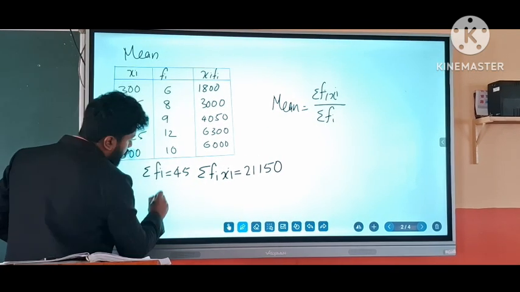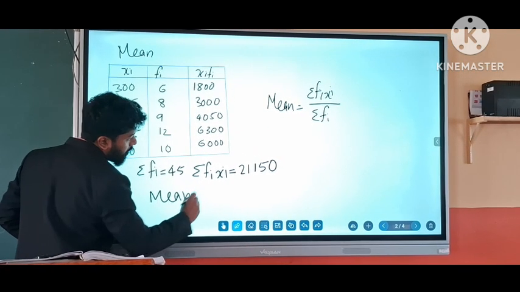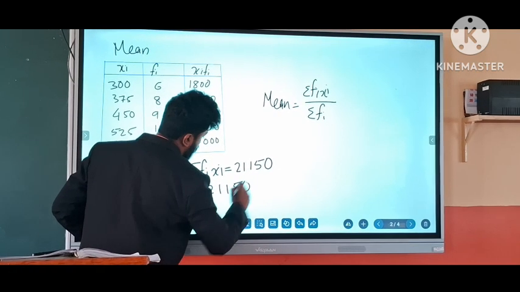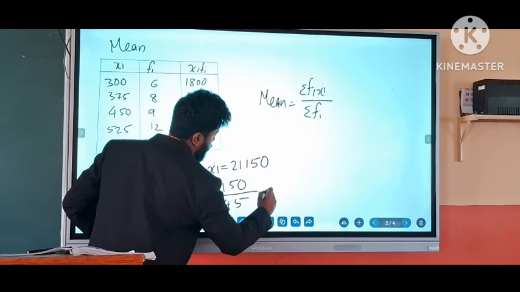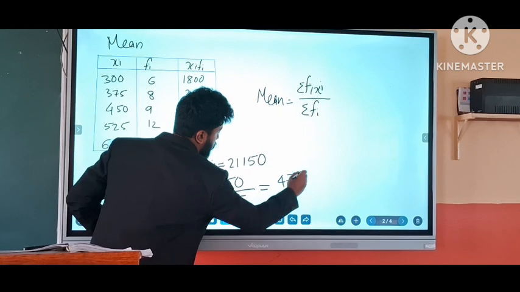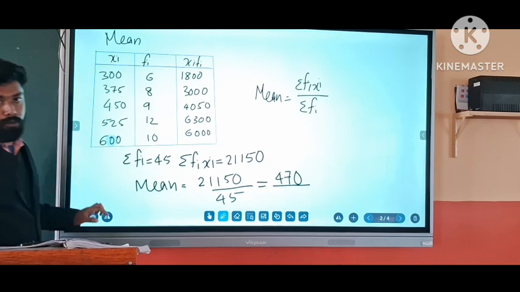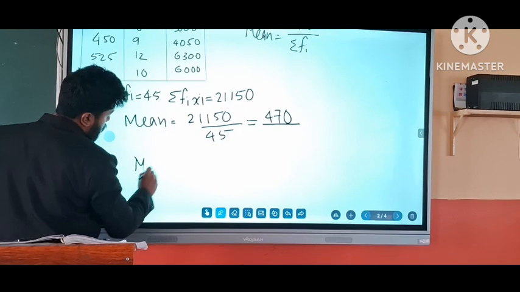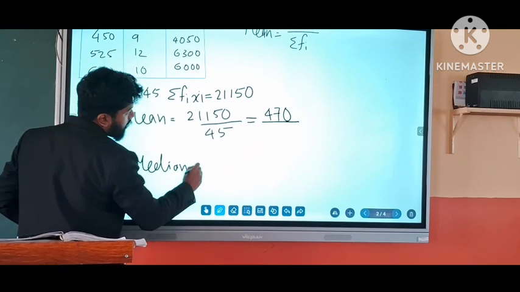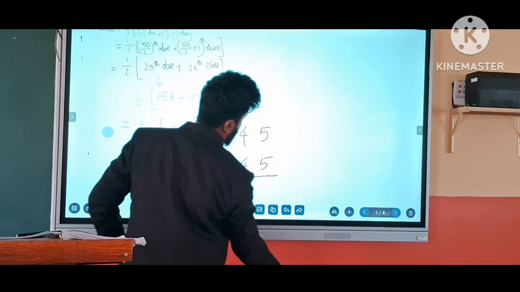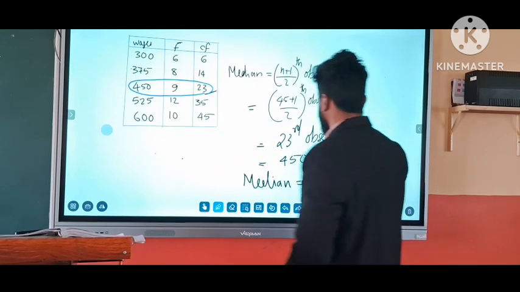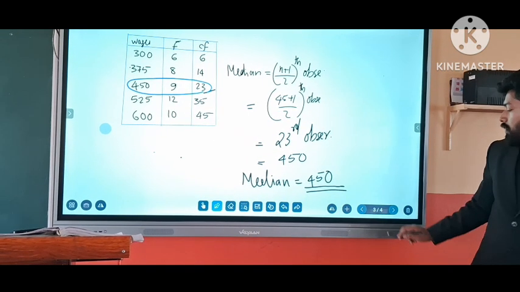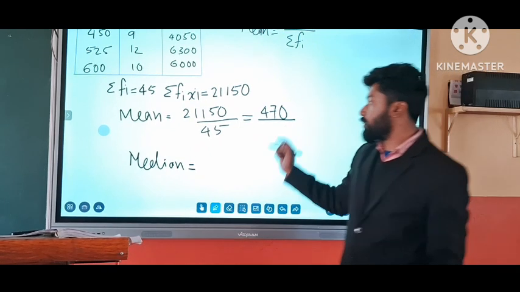Now we can calculate the mean: 21150 divided by 45 is equal to 470. This is our mean value. We already found that the median is 450, and the mean is 470.